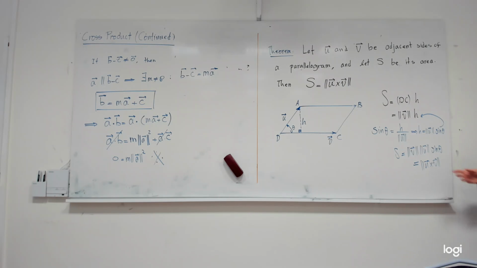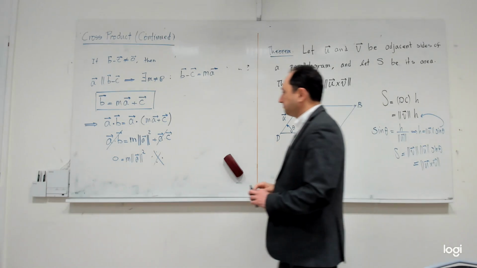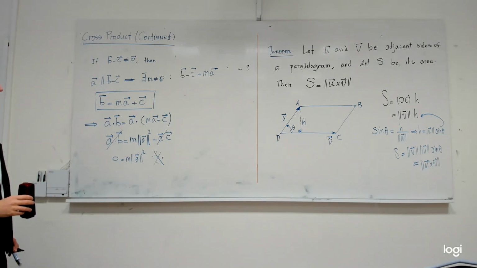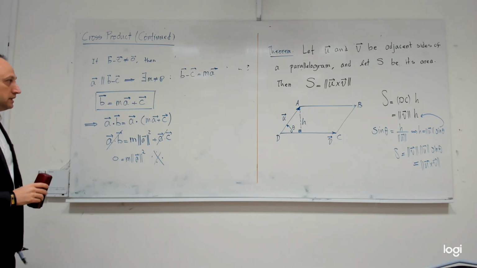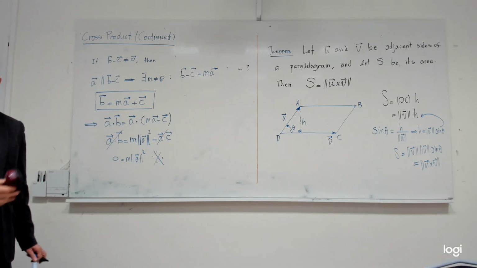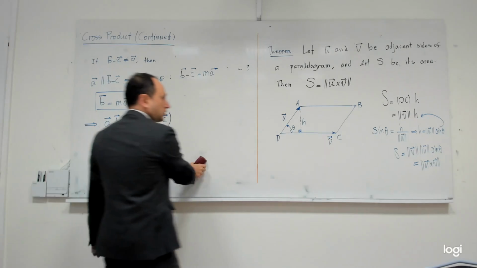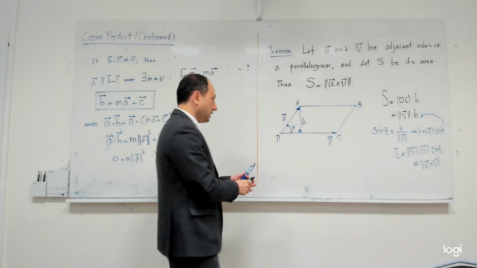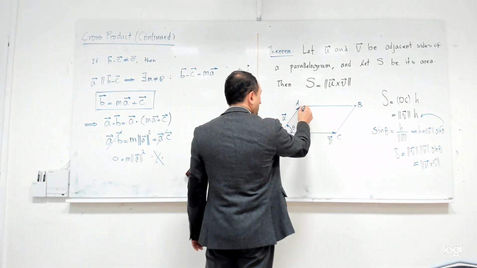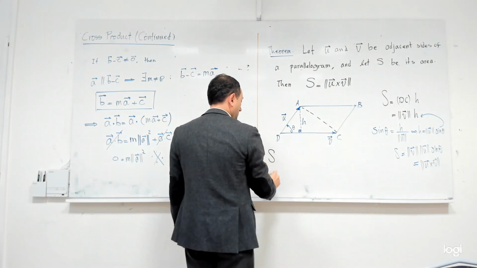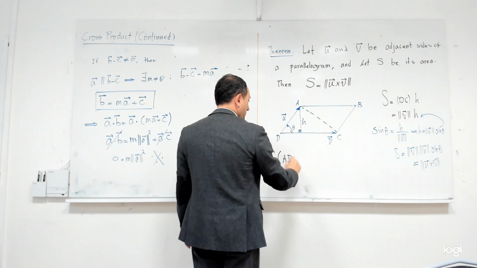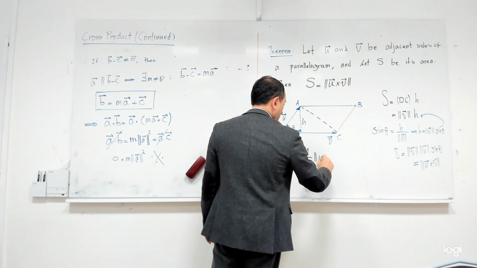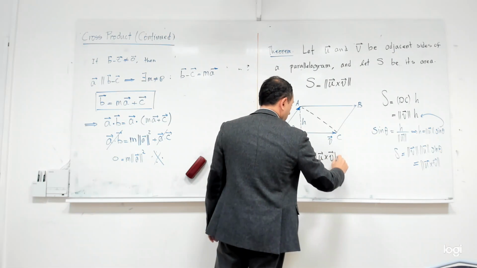So if you want to find the area of this, that becomes, yeah, so that is the area. And of course, if I ask you what is the area of the triangle, so that these two vectors are its sides, then it's half of this number, yes? So if I ask you to calculate the area of the triangle ABC, ADC for example, then it is 1/2 of the magnitude of the cross product of these two vectors.